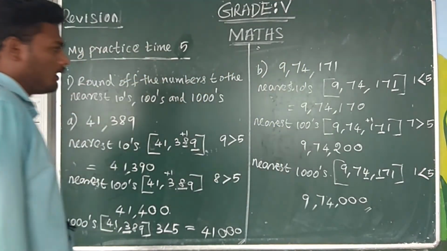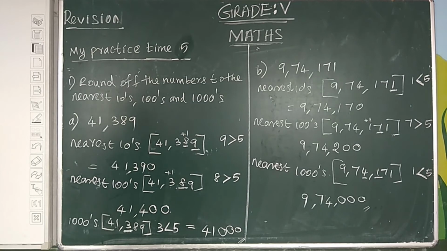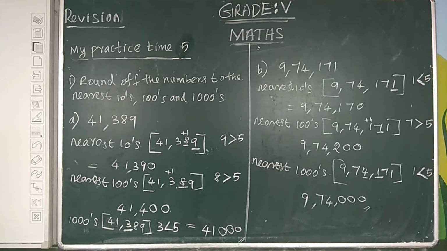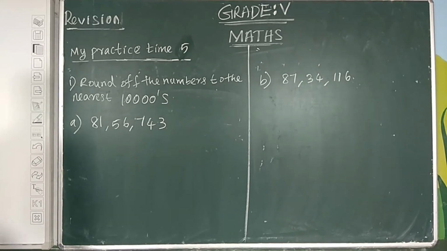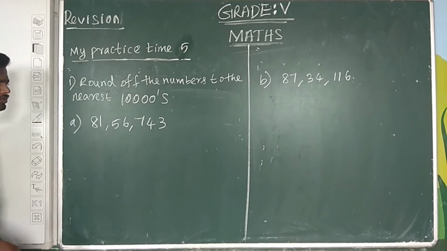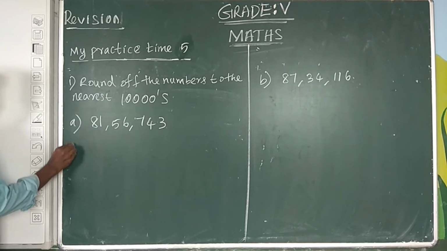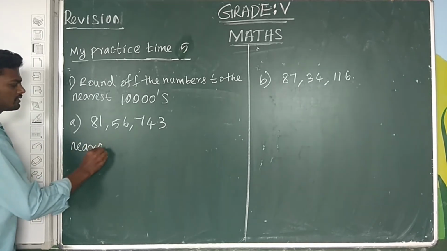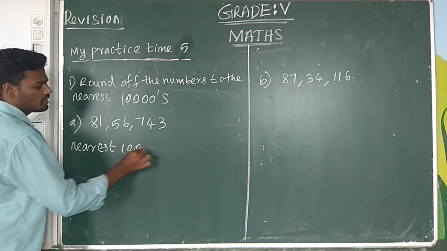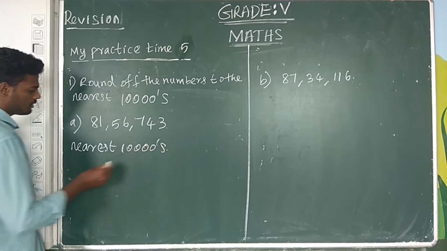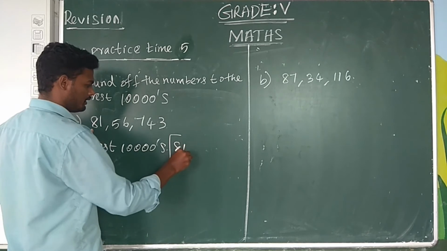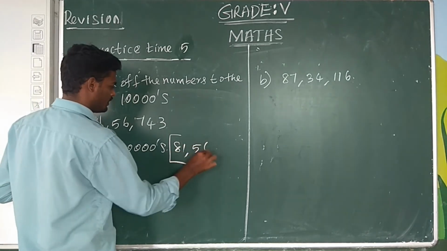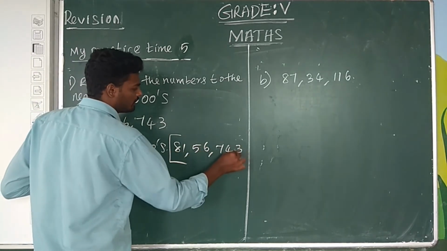And next sum, rounding off the numbers to the nearest 10,000. The number is 81,56,740.